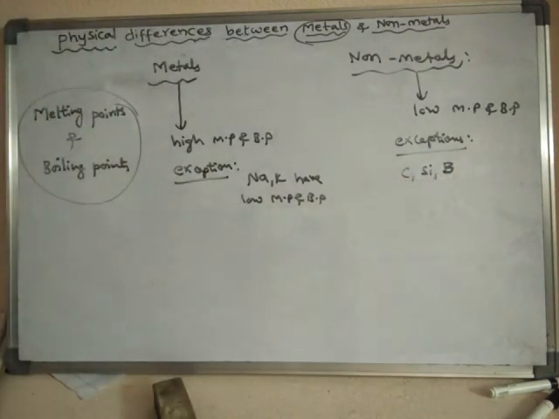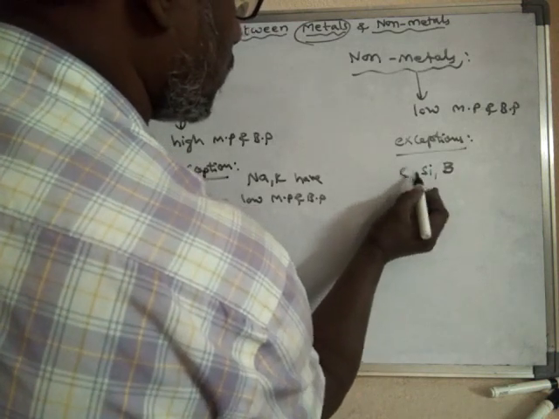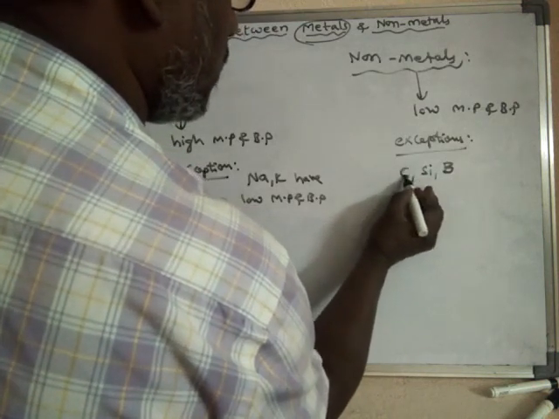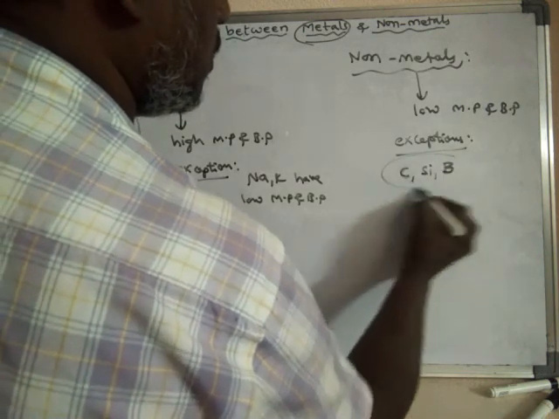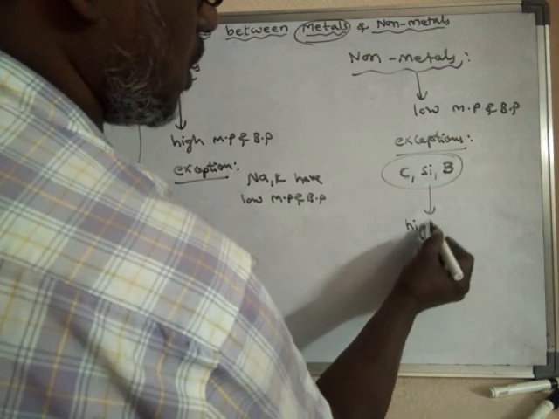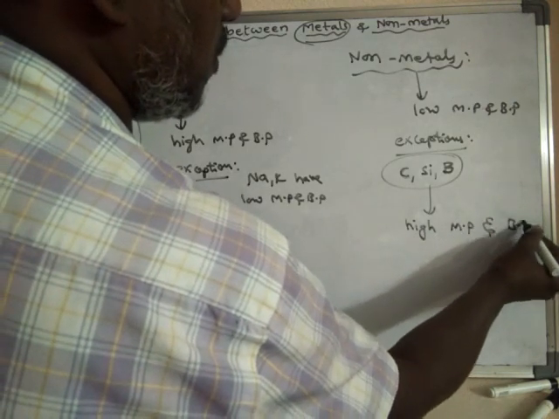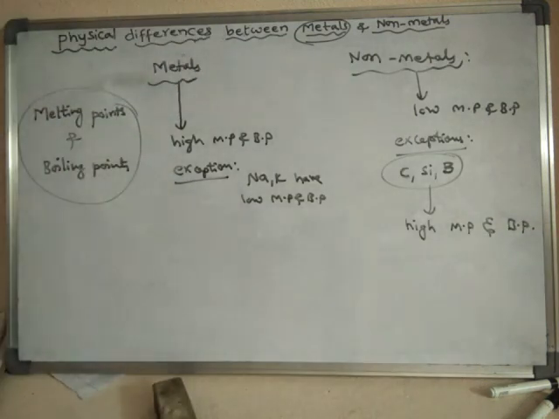Though they are non-metals, they have high melting and boiling points.